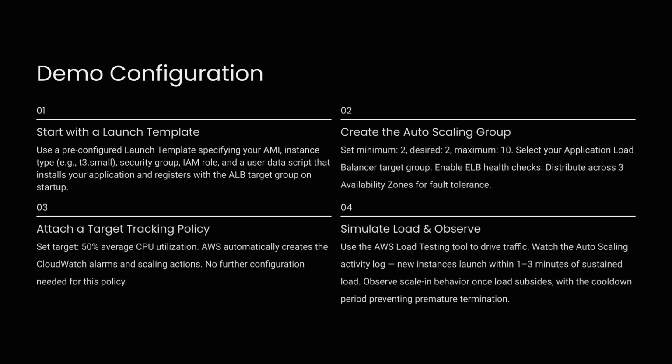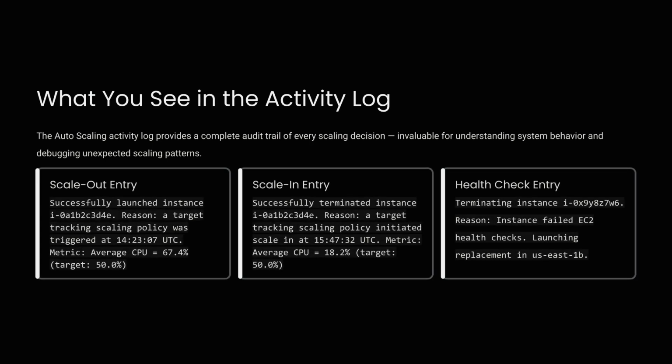Next, we create the autoscaling group, setting minimum, desired, and maximum capacity, and linking it to the ALB target group across multiple availability zones. We then attach a target tracking policy, aiming for 50% average CPU utilization, which automatically creates the necessary CloudWatch alarms. Finally, we simulate load using the AWS load testing tool and observe the scale-out and scale-in activities in the autoscaling activity log.